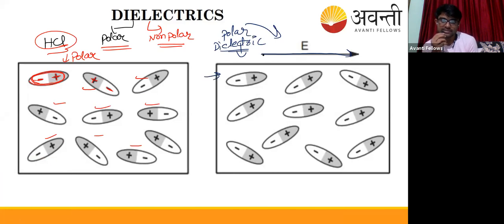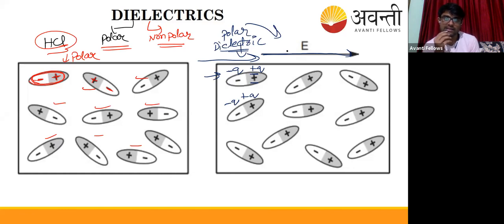Since it is an electric field and these are charges like plus q and negative q, treat it like that for understanding. Suppose this is positive q and this is negative q, and this is the electric field from outside which is passed through this dielectric material, or this dielectric material is being kept in this electric field. Since these are all basically plus q and minus q, this electric field will influence these charges.